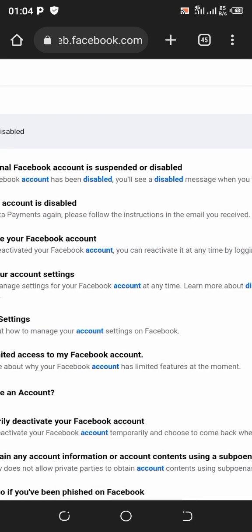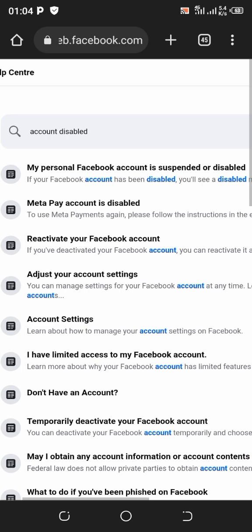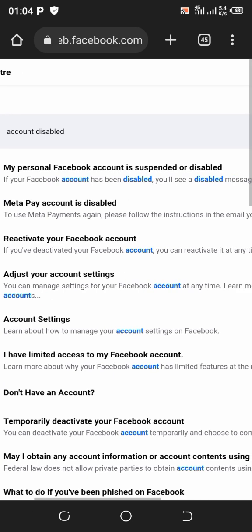You can see it will bring up a lot of things here. You see my personal account is suspended or disabled. So which of them is your problem? Meta Pay account is disabled, reactivate, temporarily deactivate your Facebook account, what happened to the Facebook account? You just have to read through to see what your problem is.